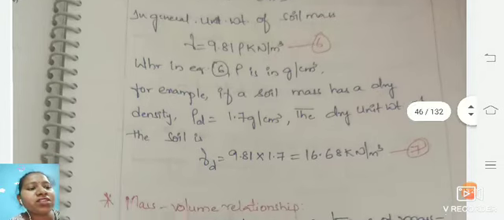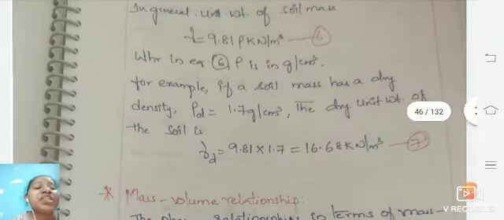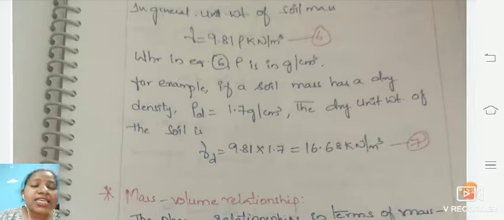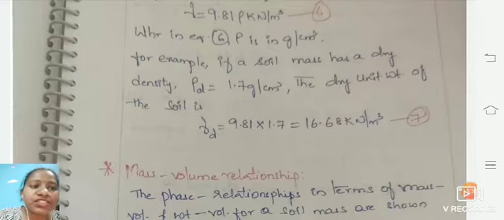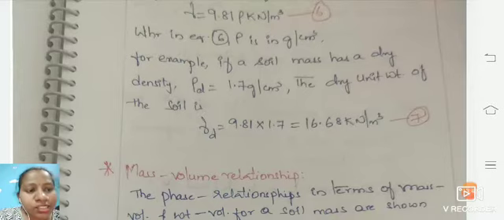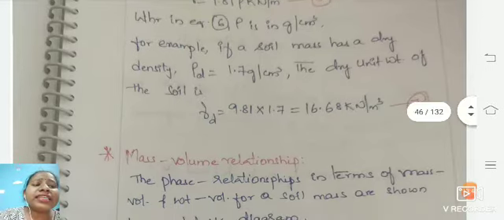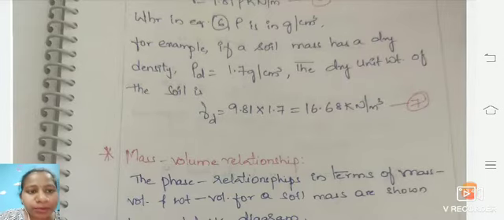For example, if the soil has a dry density, rho d, given as 1.7 gram per centimeter cube, the dry unit weight of soil will be 9.81 into 1.7. If we calculate, you will get 16.68 kilonewton per meter cube.